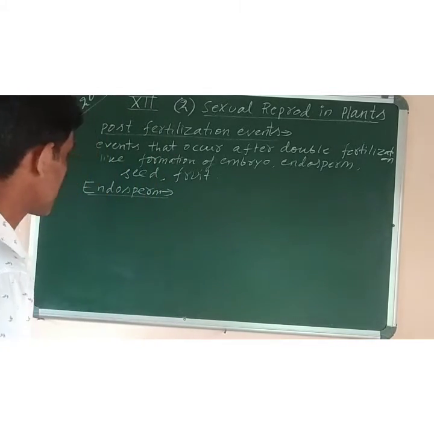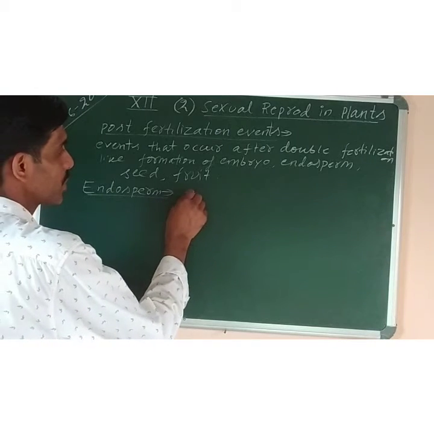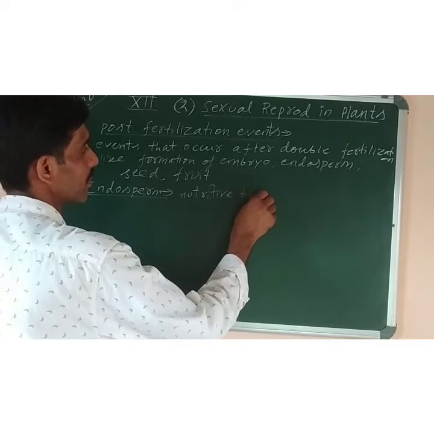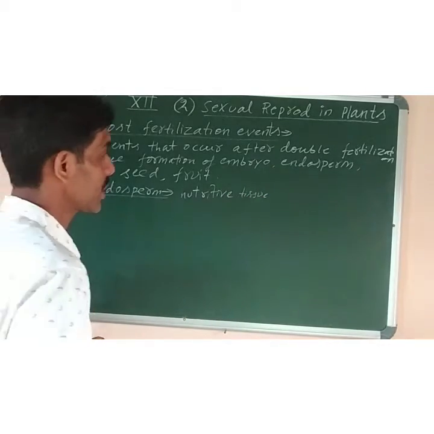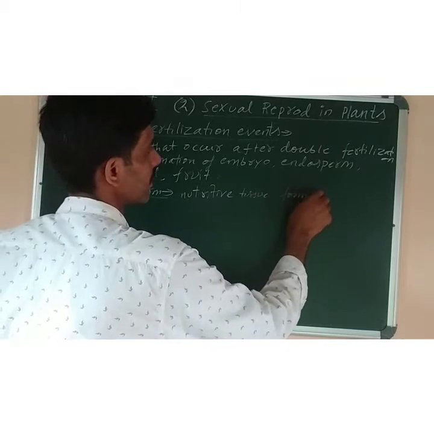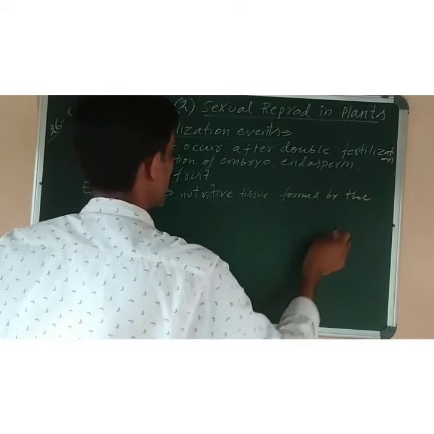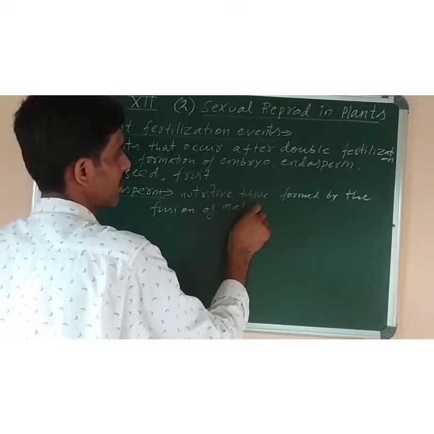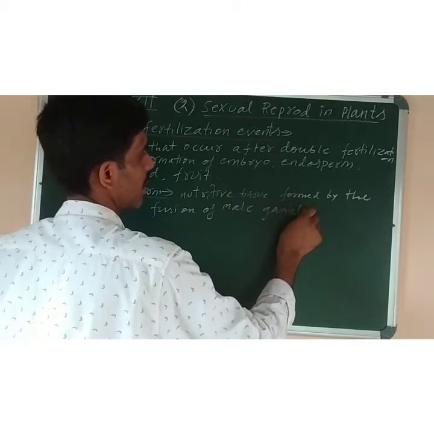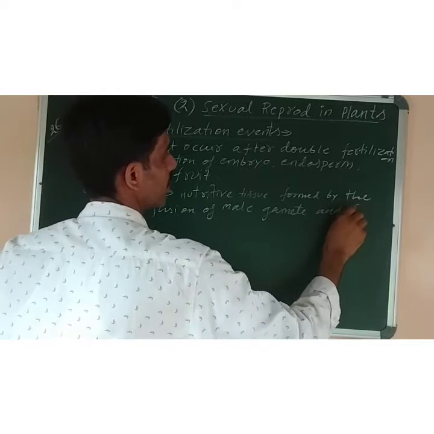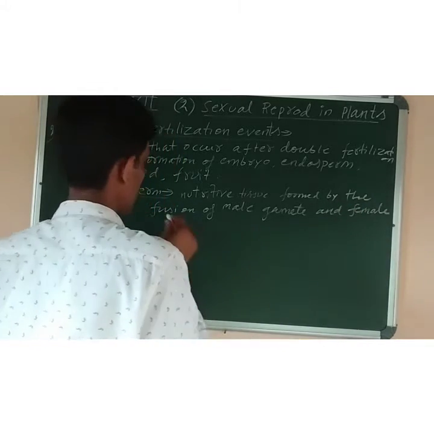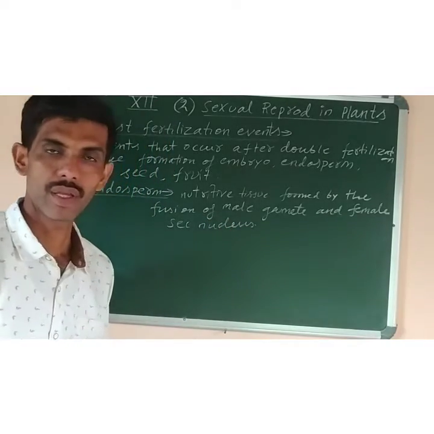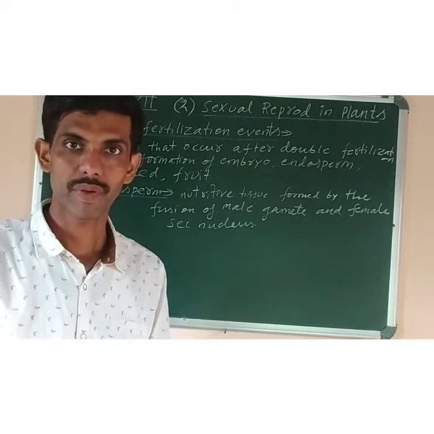Now next we have to do types of endosperm. So what is endosperm? It is a nutritive tissue which is formed by the fusion of a male gamete and the female secondary nucleus, which is present in the embryo sac of the female ovule.